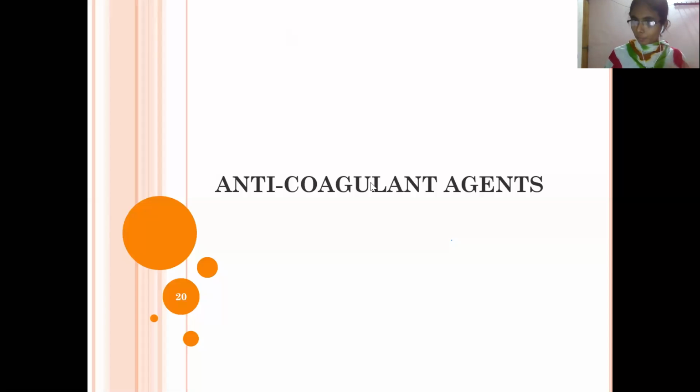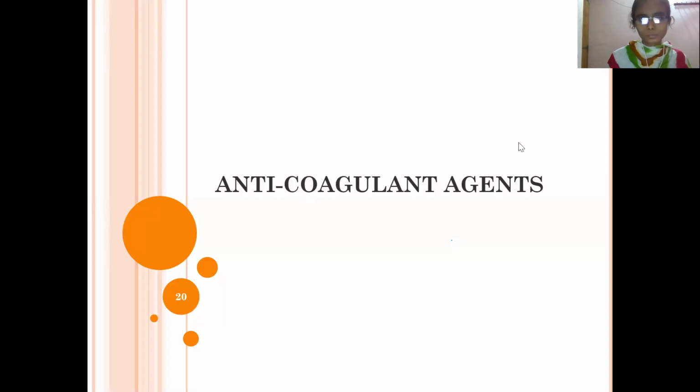So till now we have discussed what is the coagulant and what is the antiplatelet. So can we revise it again? Coagulant means the formation of the clot in the blood. Antiplatelet means it will stop the action of the platelet function, means it will stop the formation of the clot in the blood. And what is the anticoagulant, and what is the difference between the antiplatelet and the anticoagulant agent?